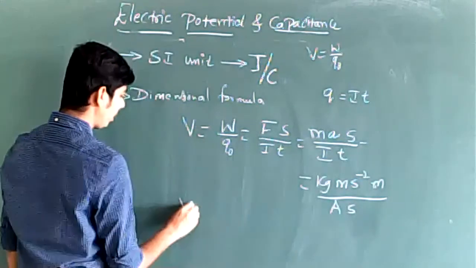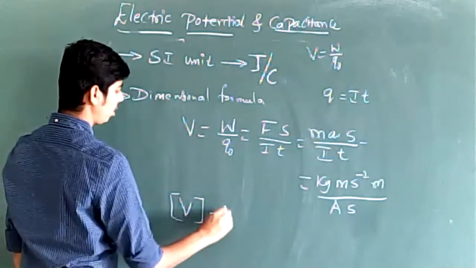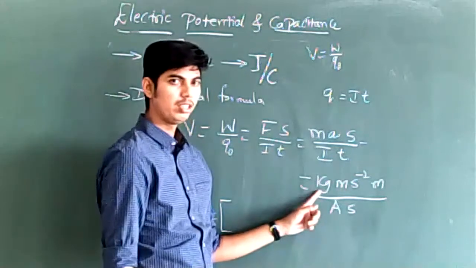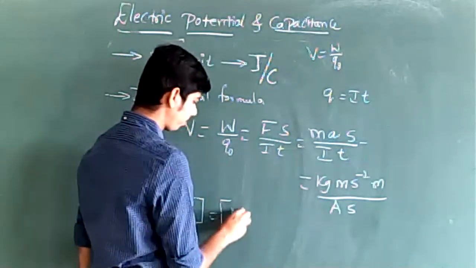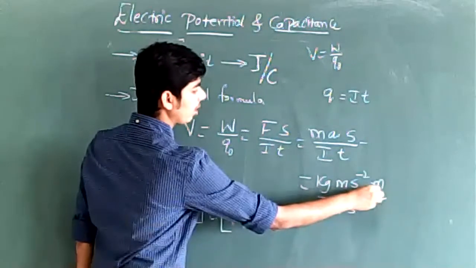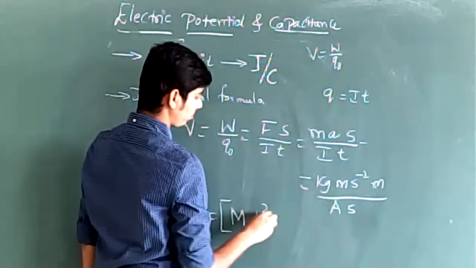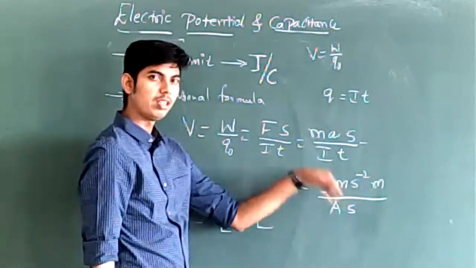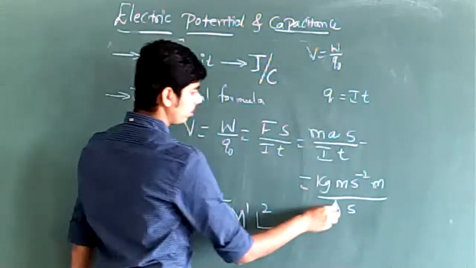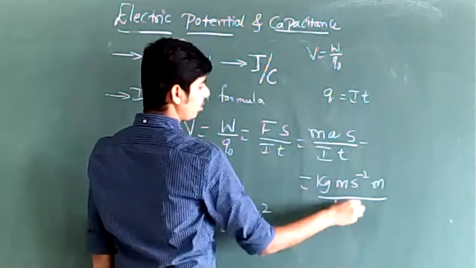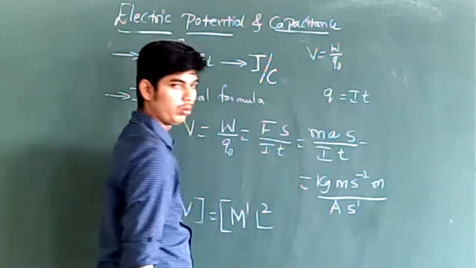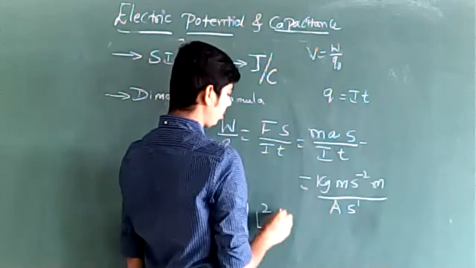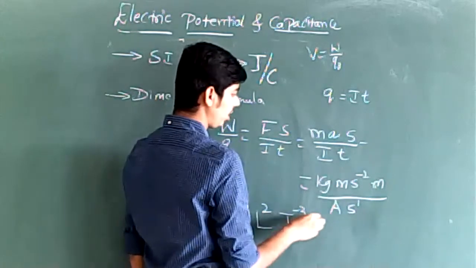So if I have to write the dimensional formula for electric potential, the fundamental quantities involved are as follows. Kg is the unit of mass, so mass to the power 1. Then meter into meter square, kg power 1, meter into meter is meter square. Meter is the unit of length, so L square. Now this is S power 1; S power 1 going to the denominator becomes S power minus 1. Minus 2 minus 1 is minus 3. So time power minus 3.